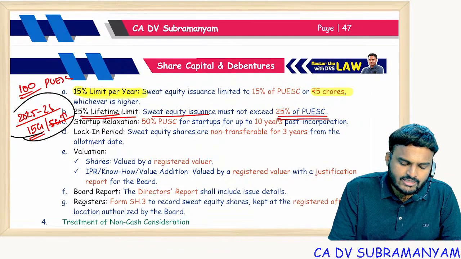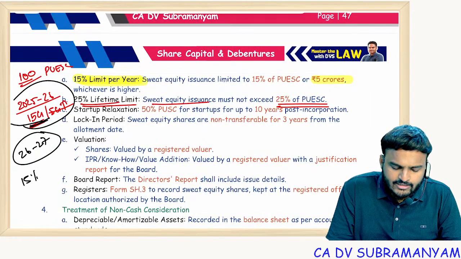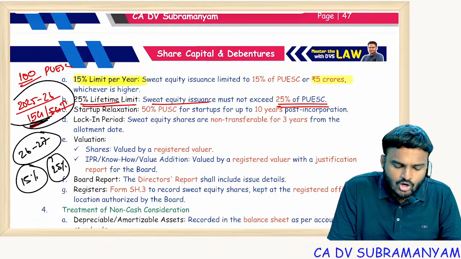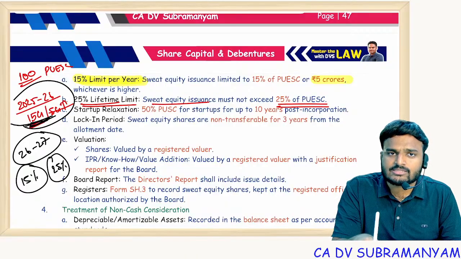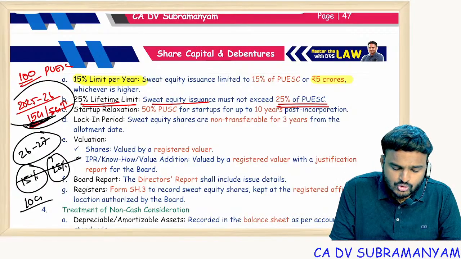Suppose in 1 year I issued 15 crores. Next year 26-27, how much can I go with? In a year 15%, but during the lifetime of the company it should not exceed 25%. Already 15 crores I issued in the previous year. Now I can issue the balance, that is 10 crores only.